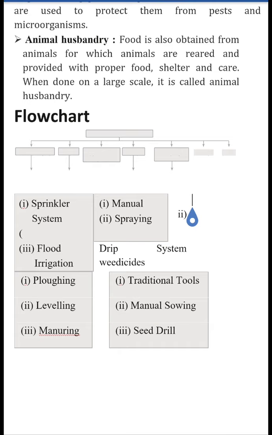In southern regions of India, fishes are also cultured because they are the cheapest and the richest source of protein. The practice of culturing fish is known as pisciculture.